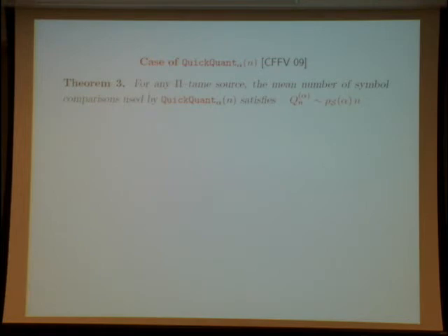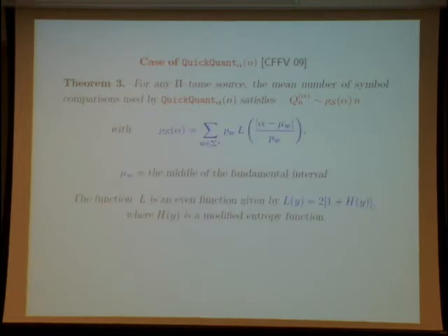But of course, the constant before n changes, and now the constant depends on alpha and on the source. We see that we have here p_w, alpha of course, because the complexity depends on alpha, and we have here mu_w, which is the middle of the fundamental interval relative to w. And we have also the function L, which involves a sort of modified entropy function.